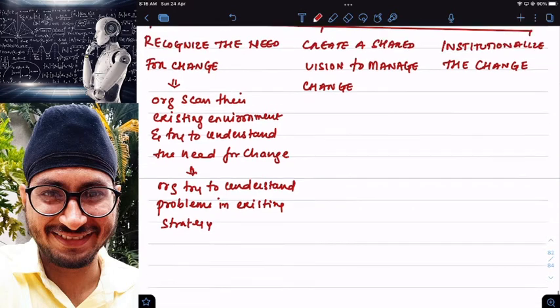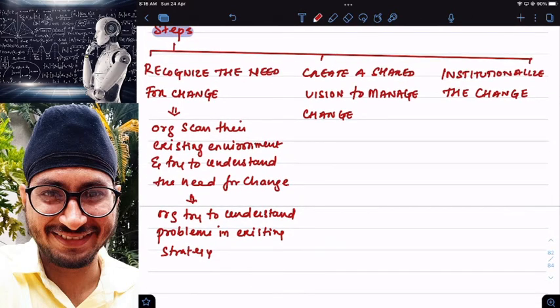Obviously, sir, unless and until I analyze my existing strategy, unless and until I find out what problems I am facing in the existing strategy, I will not be able to make any changes. So step number 1: I will recognize the need for change. How, sir? How do I know whether I need to change or not?